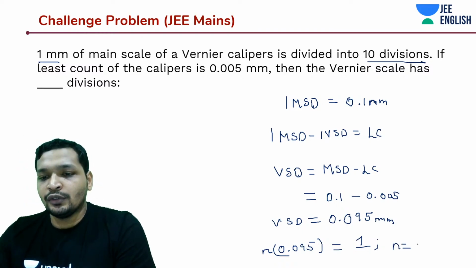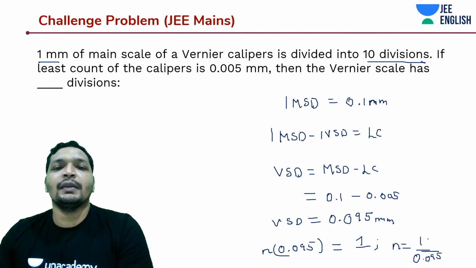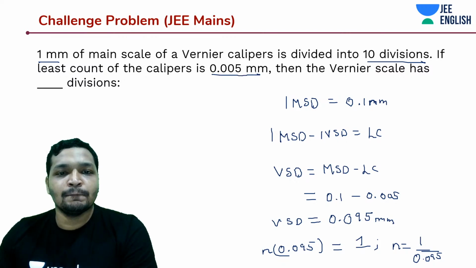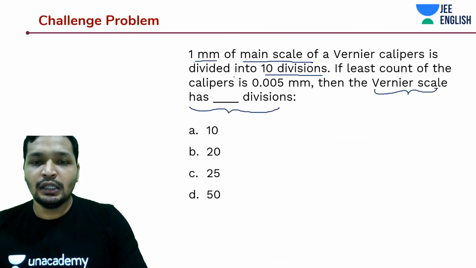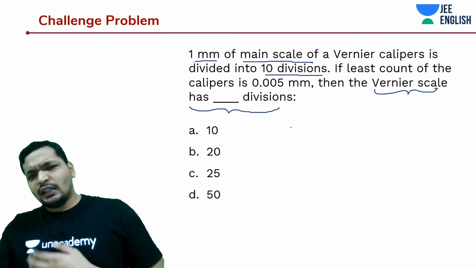So n is equal to 1 divided by 0.095. There is no such option matching it. I guess we would have to skip this question then. So yeah, I think we have done it correctly.